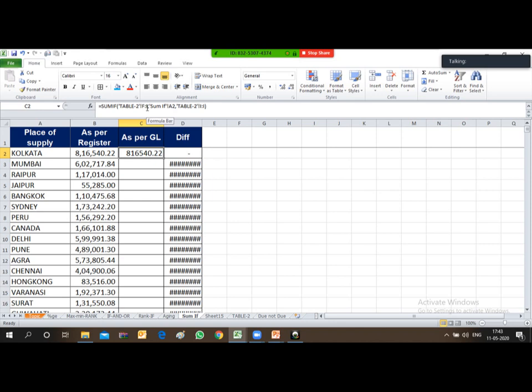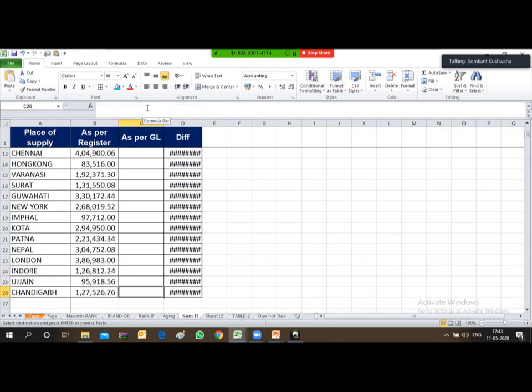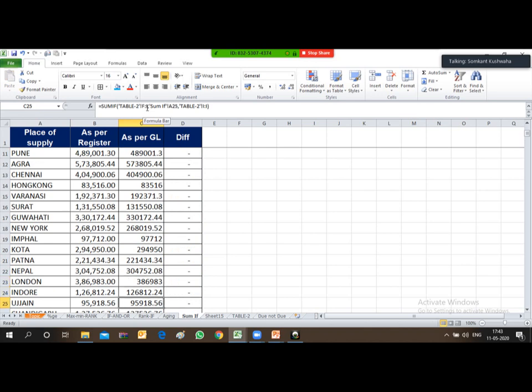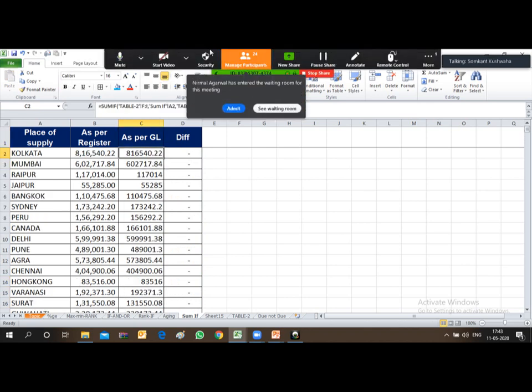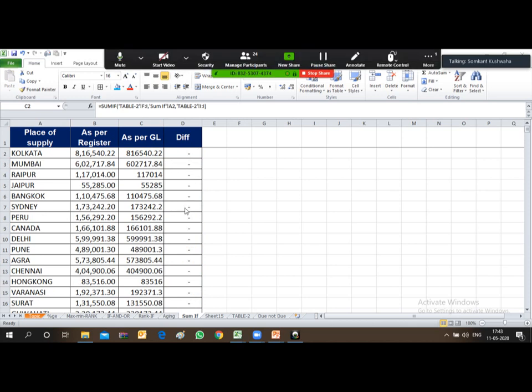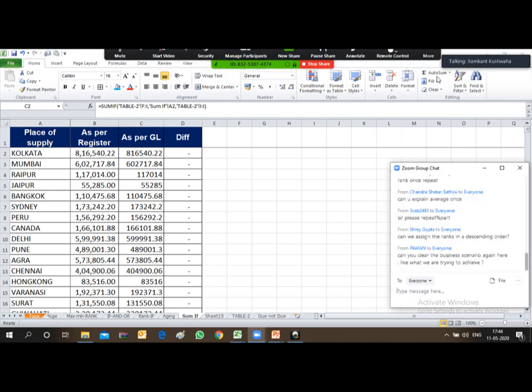If you select a particular area, you will require freezing the range, but I don't require it. I will just copy this formula and paste it in all the cells. Now see friends, the difference column is appearing as 0. By this way you can apply this SUMIF formula.